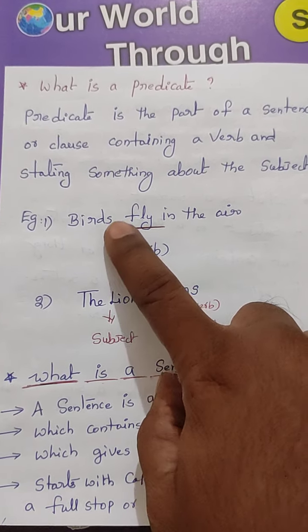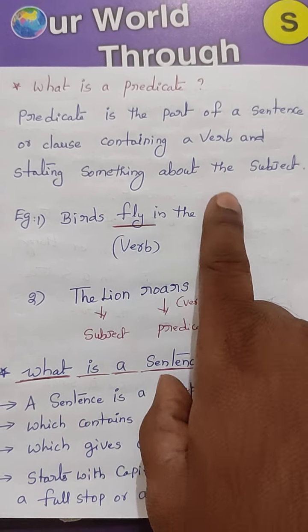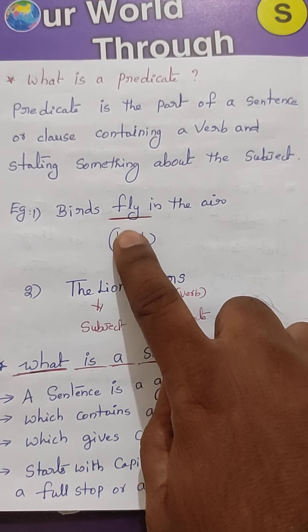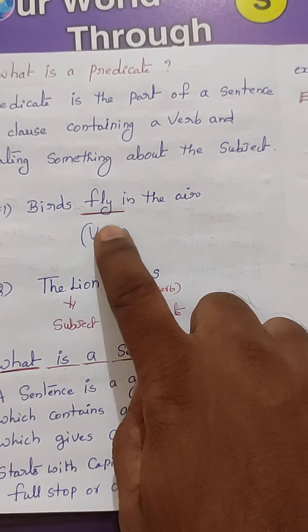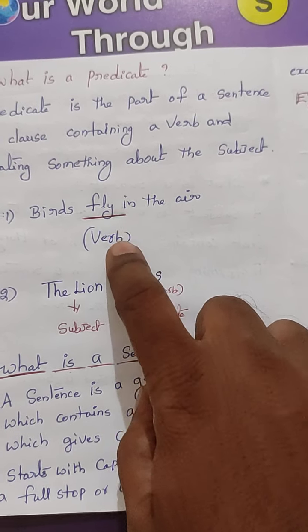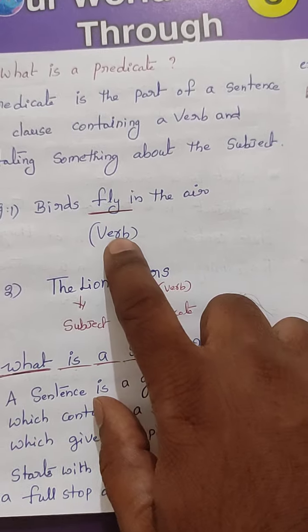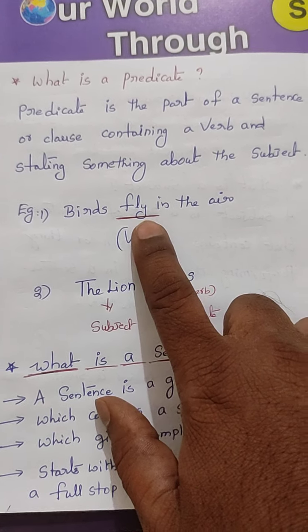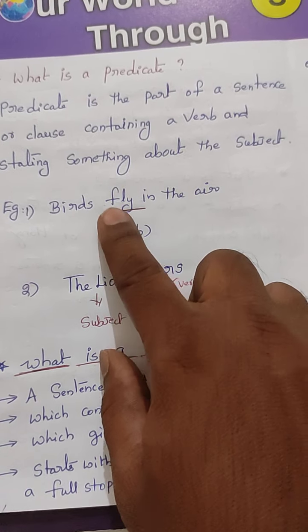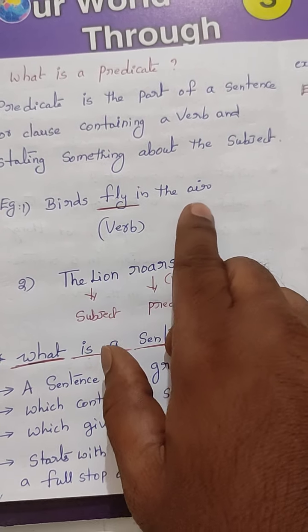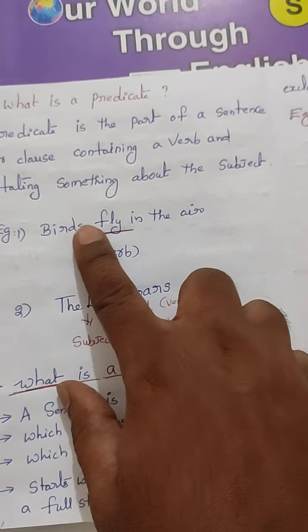Predicate is the part of a sentence or clause containing a verb. See, in this part is a verb there or not? Yes, a verb is there, and it states something about the subject. So totally we can say that the predicate says something about the subject.